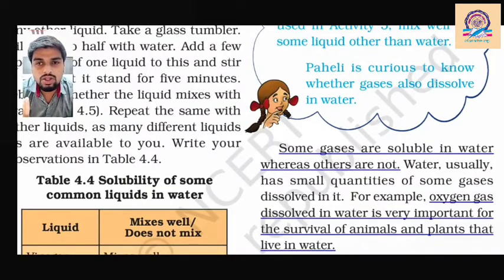Because oxygen is soluble in water. So from water they get the oxygen which is necessary for their survival. Since oxygen is soluble in water, water animals and water plants are able to use that oxygen from water. So oxygen plays a very important role in the survival of water animals and water plants.